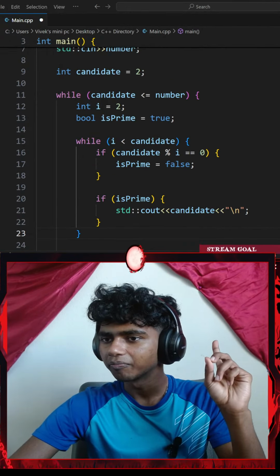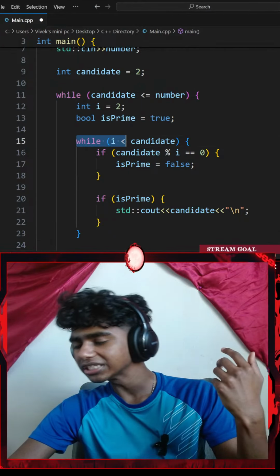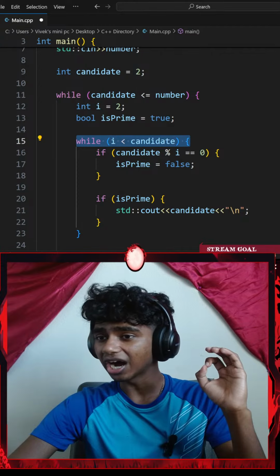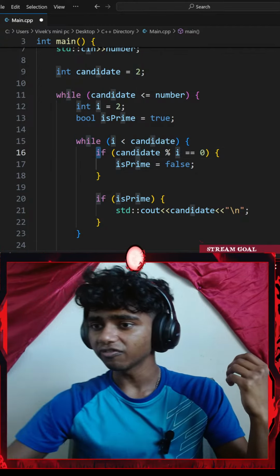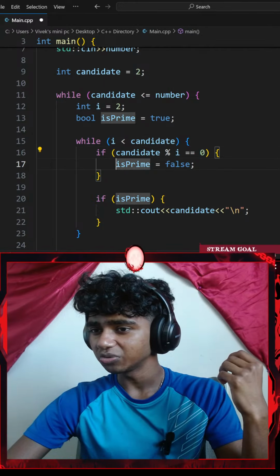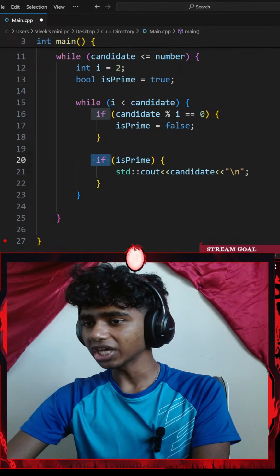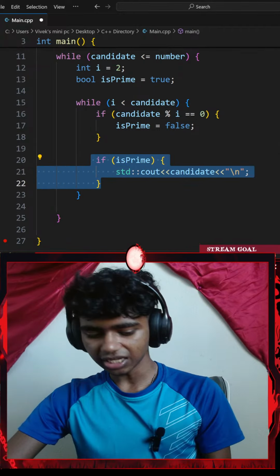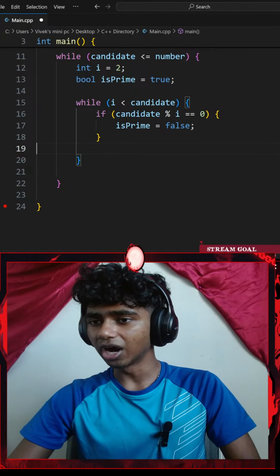Hold up. So first I go with if is prime. I go with my inner loop that says if my i is less than my candidate. And then I go with an if statement: if my candidate modulus i equals 0, I do that. And then I check if is prime. This thing, let me copy this part. This shouldn't go inside my inner while loop.